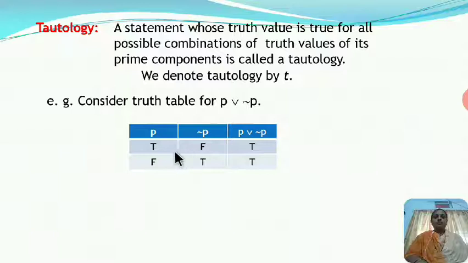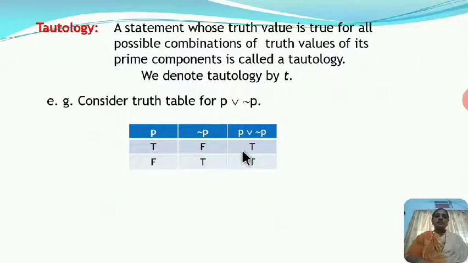For the first combination, the disjunction for T or F is T and F or T is T. We observe here for both the possible combinations the truth value of the given statement, P or negation P, is true.